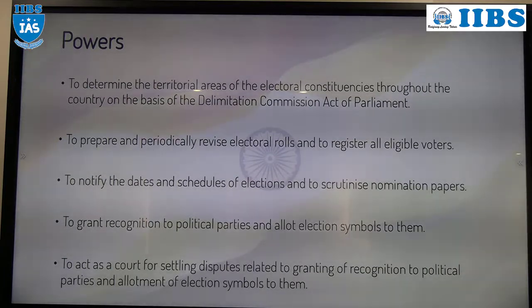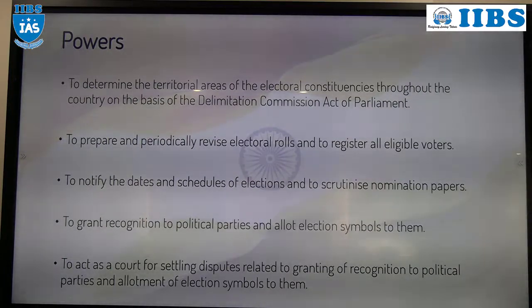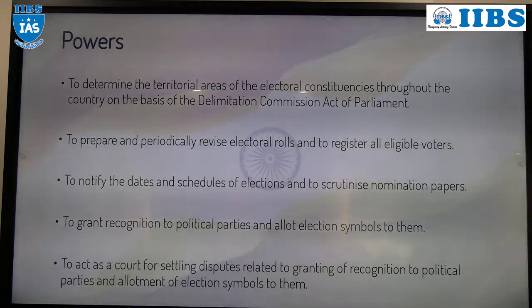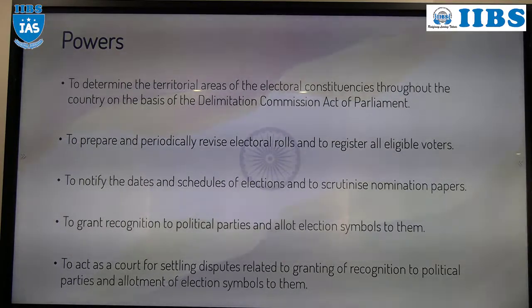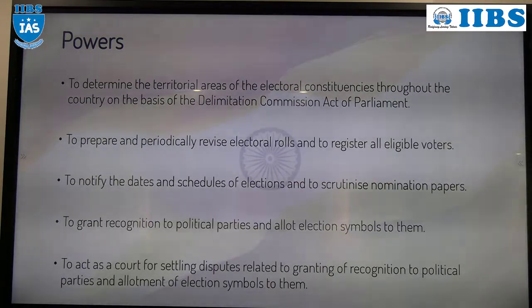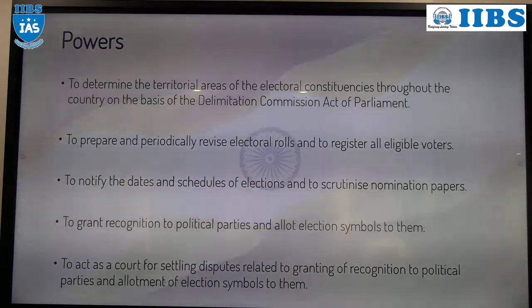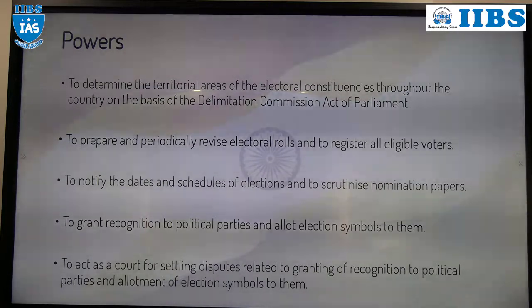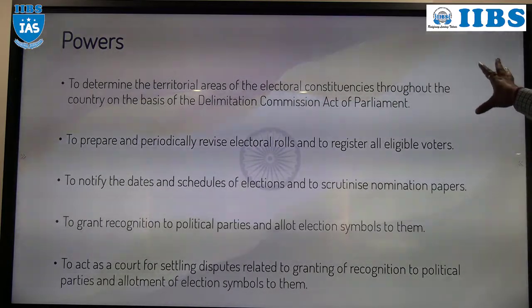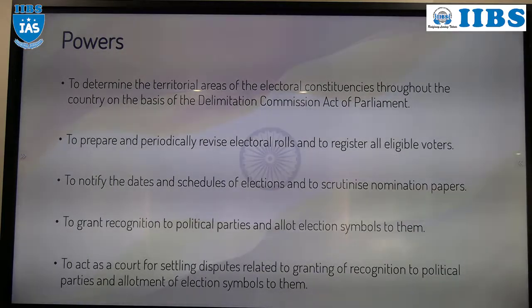Now, what are the powers or functions of the Election Commission of India? What does ECI actually do? Apart from conducting the election, what are the other things ECI does? Election Commission of India. So we will study one by one. Okay.